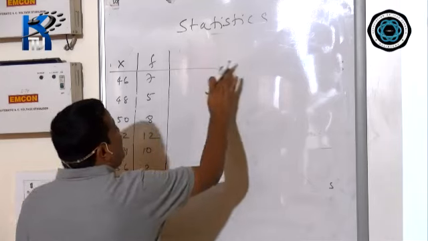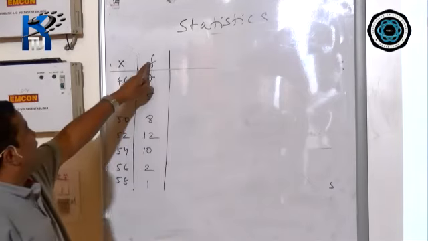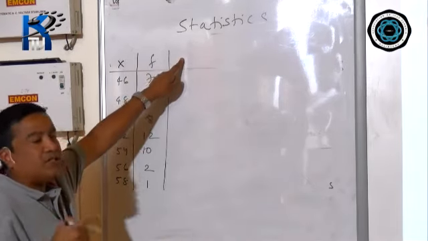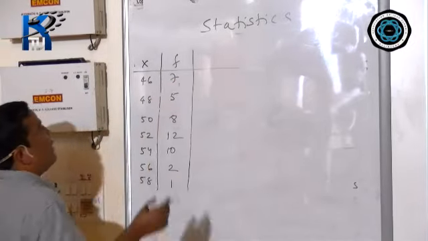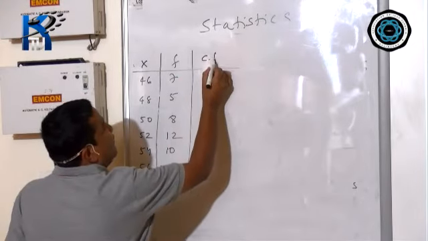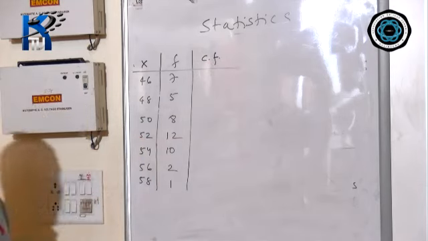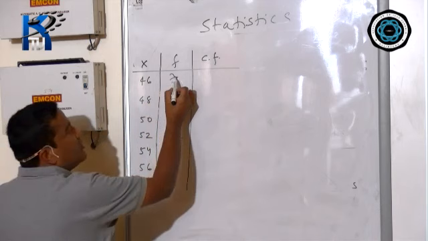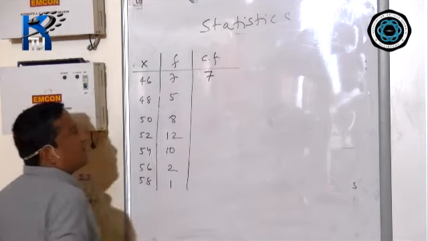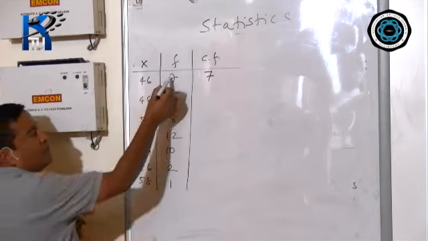Now, to find mean, we know that it is fx. That fx is for mean. Now you have to find out CF, meaning cumulative frequency. How to find cumulative frequency? That's very important. First copy the first value as it is, 7.